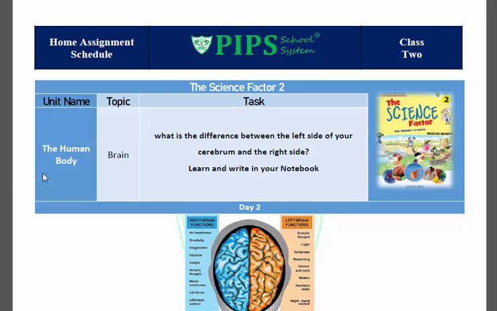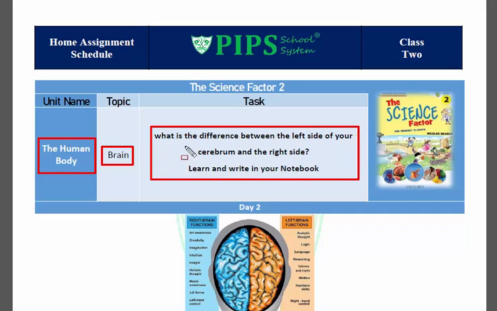Today we are going to start our day 2 assignment from unit number 1, the human body, and our today's topic is brain. Students' task is: what is the difference between the left side of your cerebrum and the right side? आपको ये बताना है कि जो cerebrum है उसकी लेफ्ट साइड और राइट साइड में क्या डिफरेंस है.